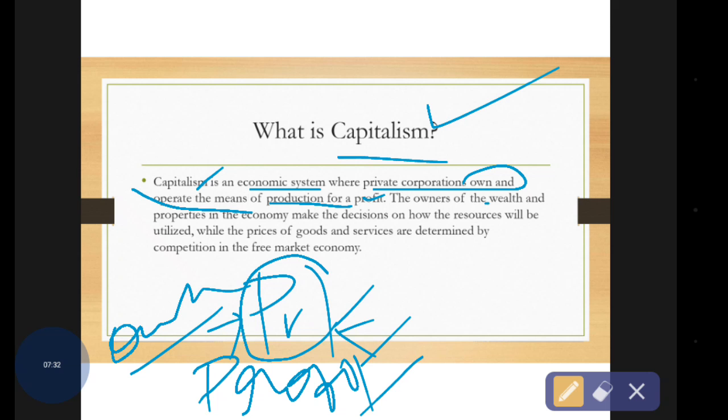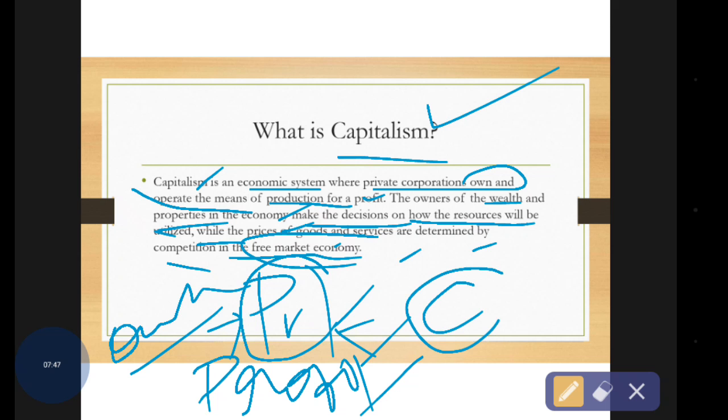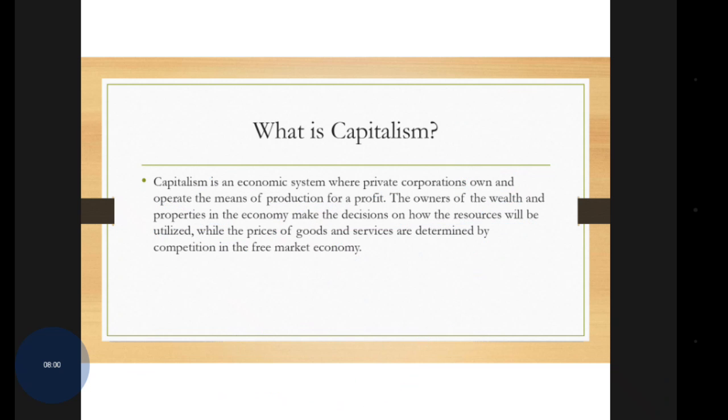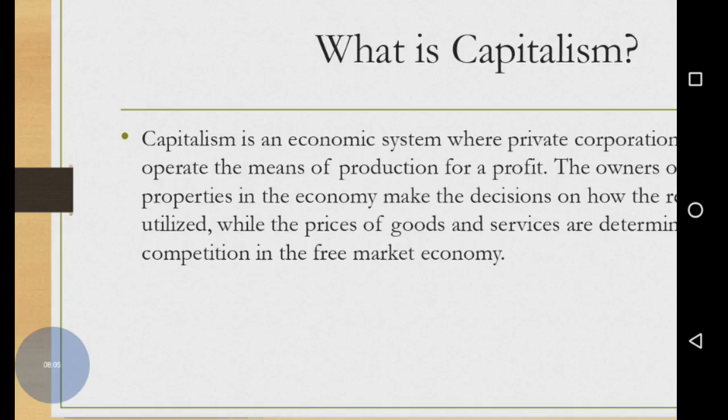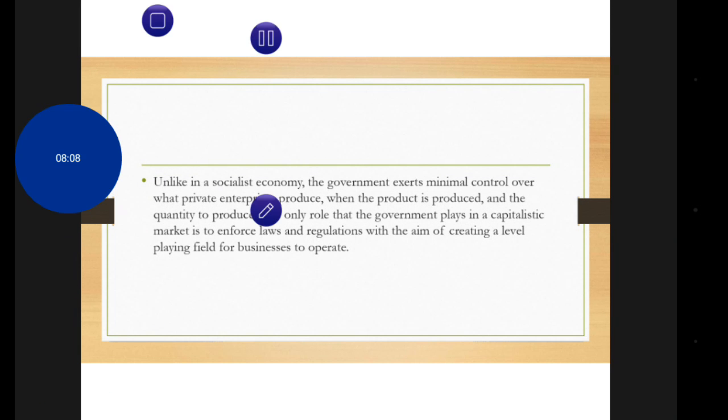So the owners of the wealth and the properties in the economy make the decisions on how the resources will be utilized, while the prices of the goods and the services are determined by competition in the free market economy. So the free market economy creates competition among the private entities, and they are going to make the decisions according to the resource availability in the country. Next we have to discuss the definition itself also.